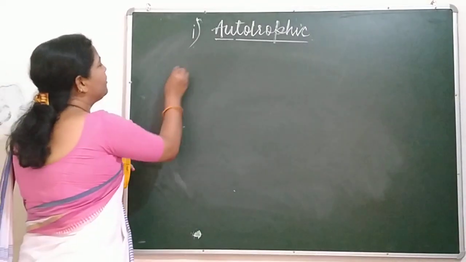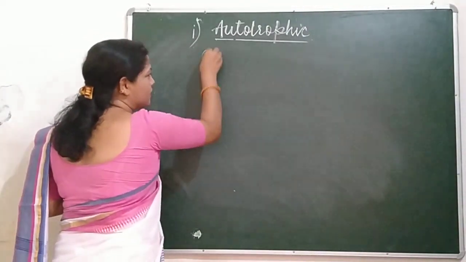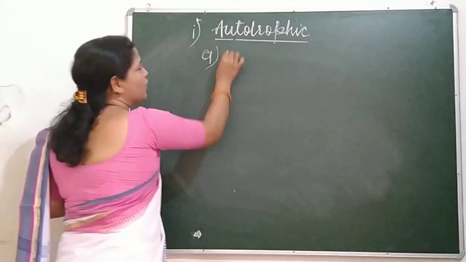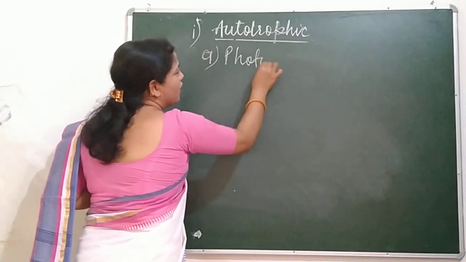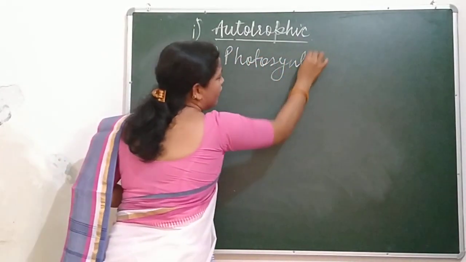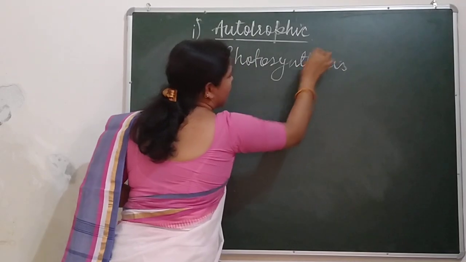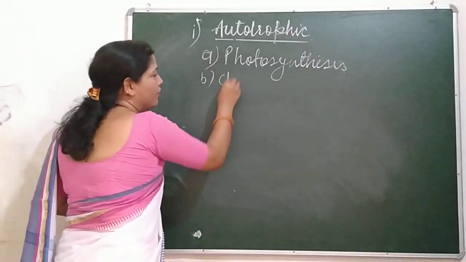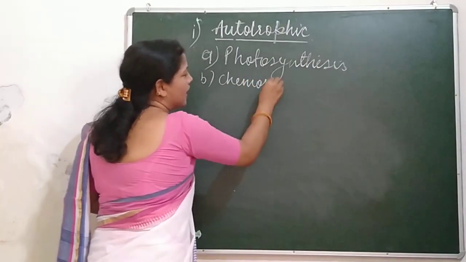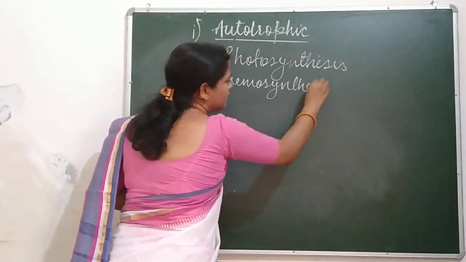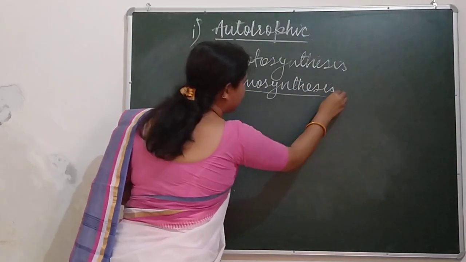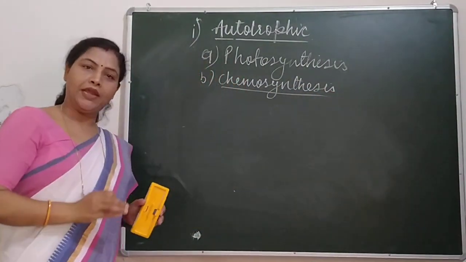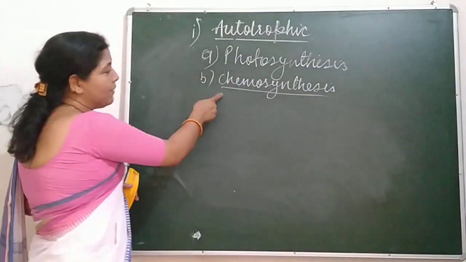We know that in green plants, the first process is known as photosynthesis. Photosynthesis is the process by which green plants prepare their own food. But do you know there is one more process that is called chemosynthesis. In chemosynthesis, food is obtained from the chemicals present.